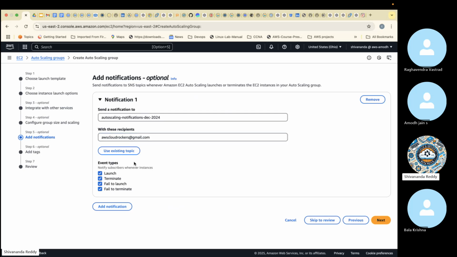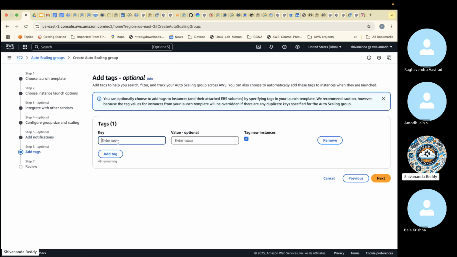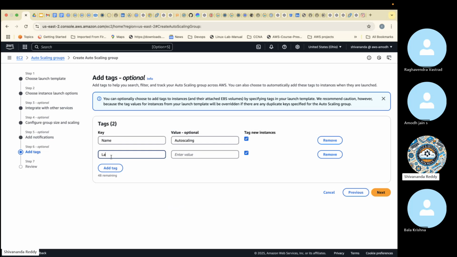Okay. So then what emails will you get? Launch when you create a server, terminate when you delete the server, fail to launch, fail to terminate. Like this we can get an action. Okay. Next. Here we need to add a name tag. One more extra tag I'll add: launched by auto scaling group. Okay, like this I give the tag.